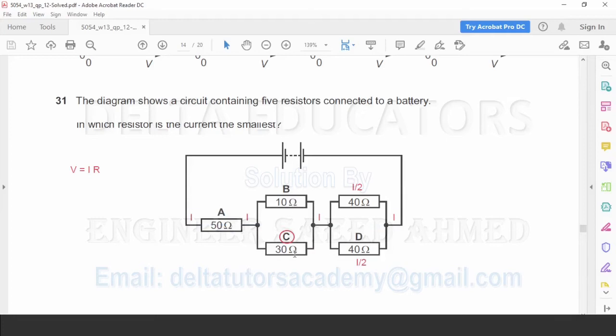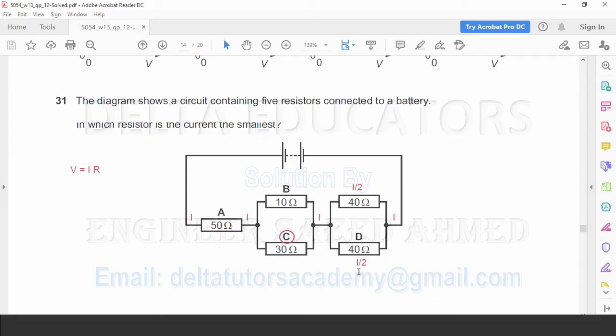Now we will check this one. Here the resistance is 10 ohm, here resistance is 30 ohm. Here resistances are not equal. So current will pass more where the resistance is less and less where the resistance is more. Since here resistance is more, definitely here the current will be less and here current will be more. Since in the resistor current is I, in D current is I over 2 when these two resistors are connected in parallel and the values of these two resistors are same. Here the values of the resistors are not same, so definitely here the current will be less, here current will be more.